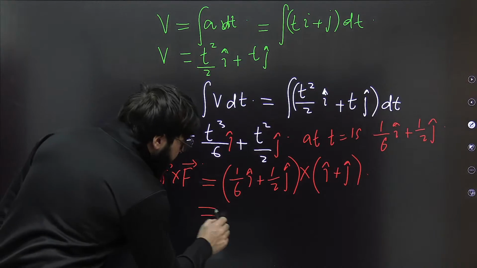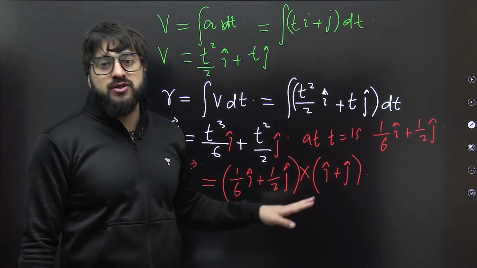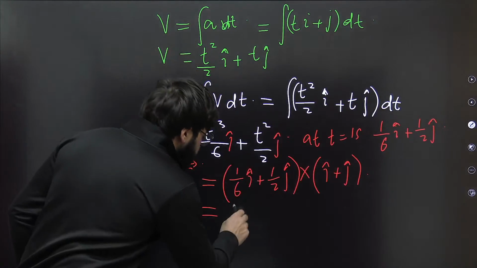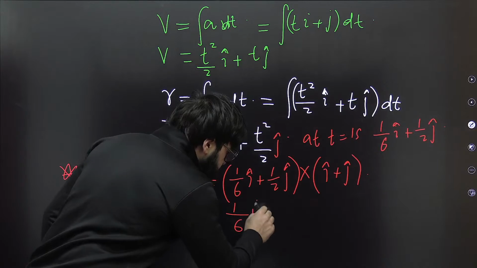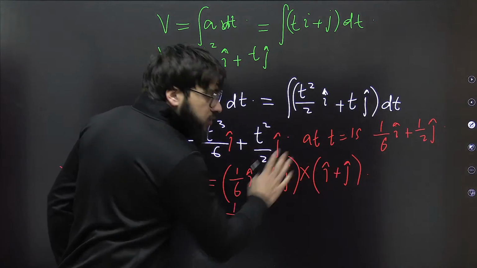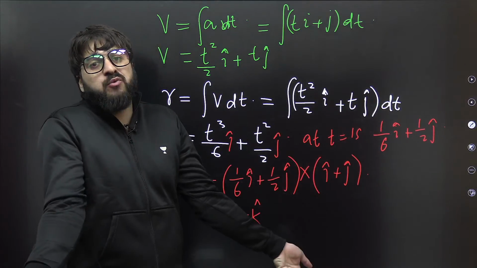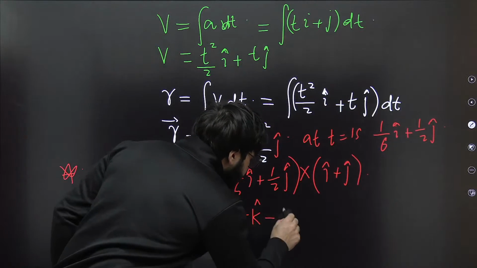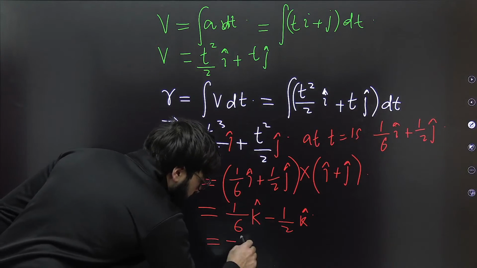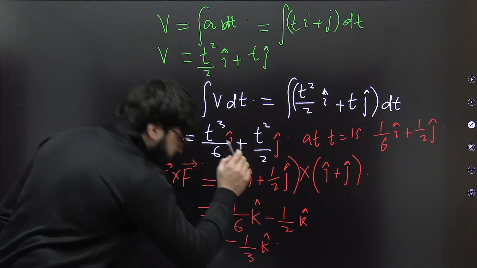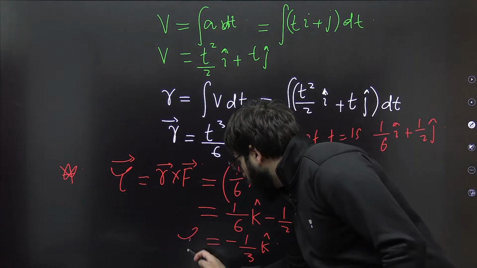Fine. So can you just tell me what exactly we're going to be finding over here? See, this is I cross I, forget about this one, 0. So I cross j in this case, can I just write this will be 1 by 6, and I cross j is plus k, so this is nothing but k cap. Okay, 1 by 6 into this one, and this will be exactly j cross I. J cross I is how much? Minus k cap. So we'll say, sir, this is minus 1 by 2 k cap. Okay, so afterwards, can we just write it will be nothing but minus 1 by 3 k cap. This is coming out to be minus 1 by 3 k cap, and this came out to be the torque.